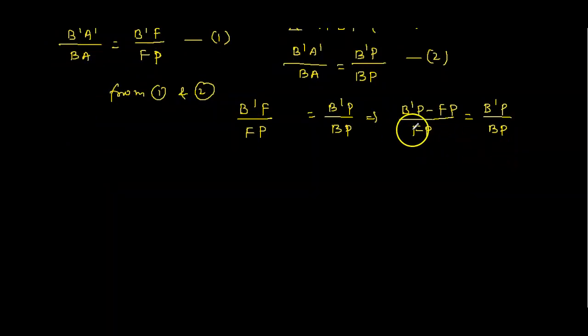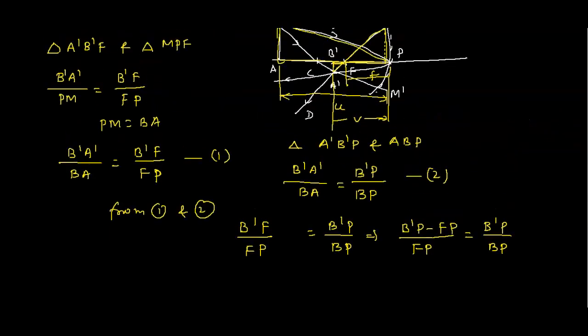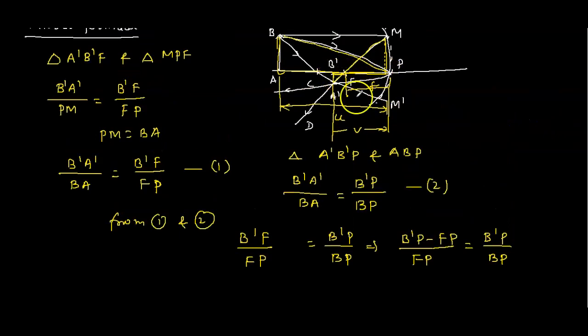Now you can substitute the values here. B dash P is the distance of the image, v, and it is minus v because it lies on the lower side. FP is the focus, which is also down here, minus f.